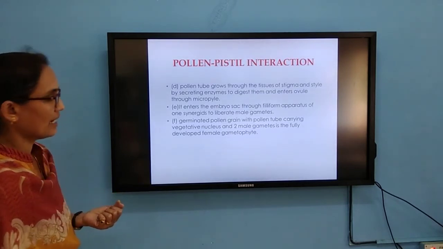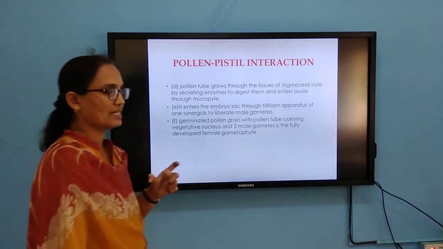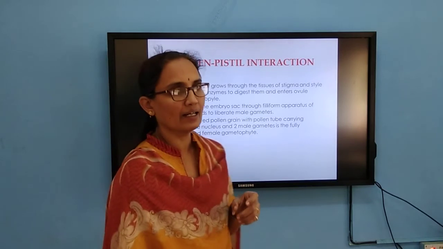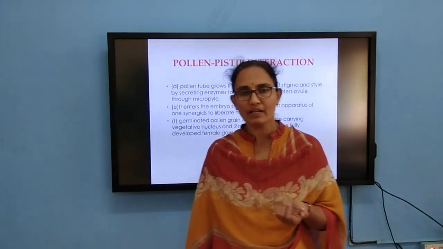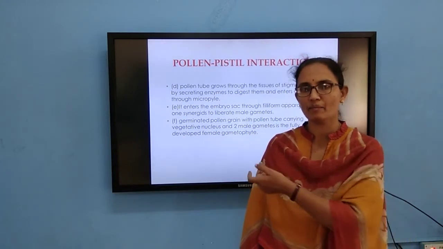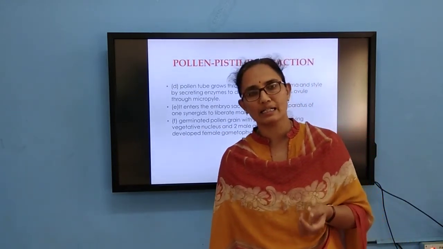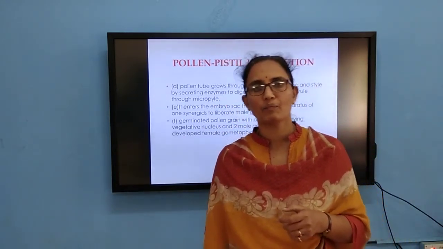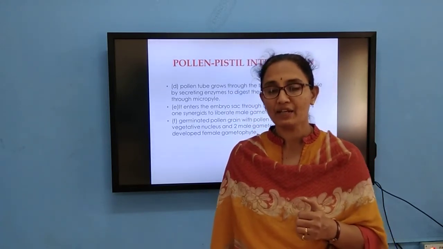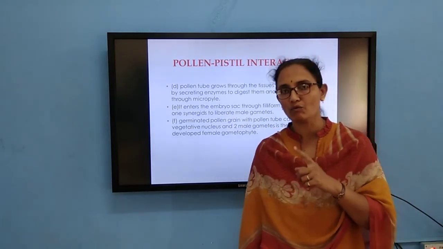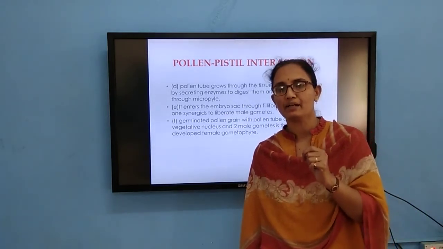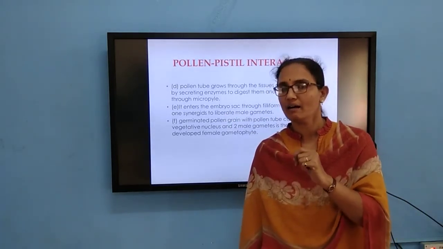Just now I told about the synergids: on either side of the egg, you can find the synergids. On the synergids you can find the filiform apparatus. We cannot show that filiform apparatus in the textbook; if it is there, please go through that. This filiform apparatus directs the pollen tube towards the egg or ovum, where the male gamete fuses with the egg.